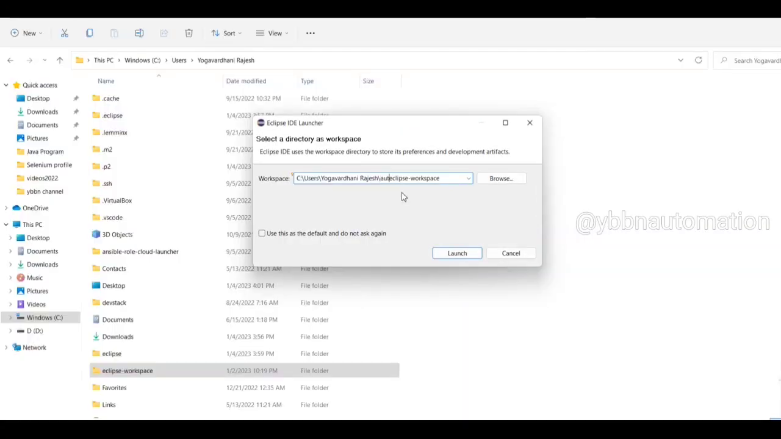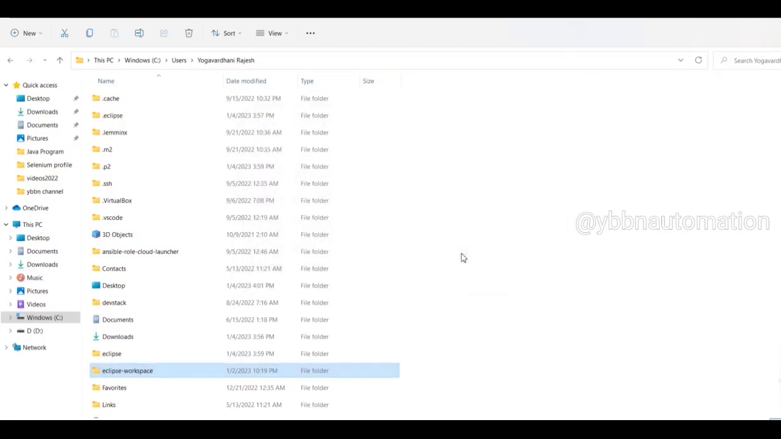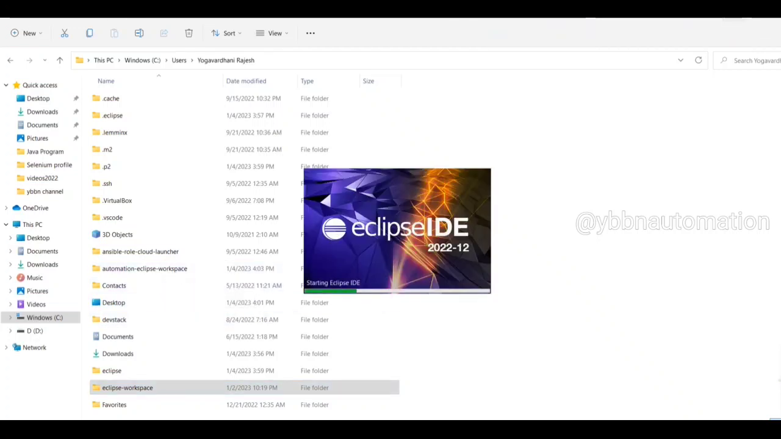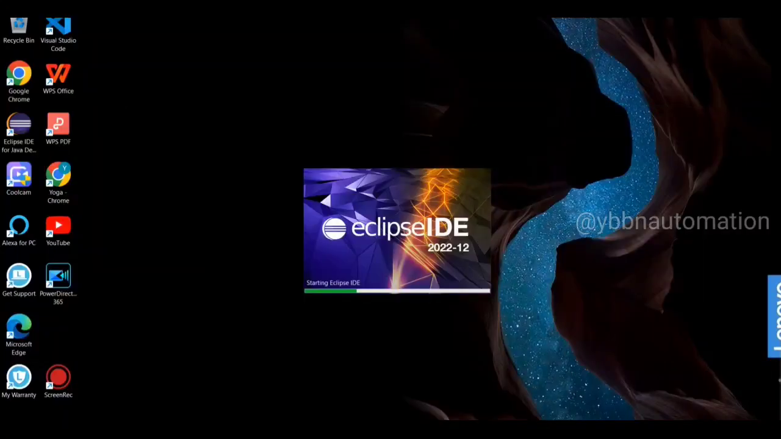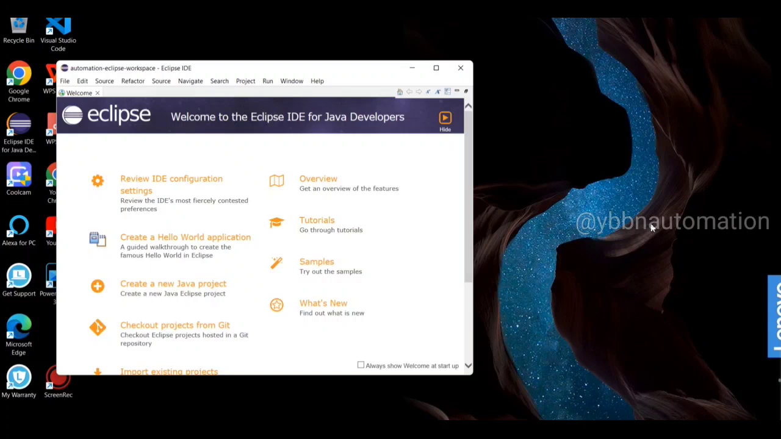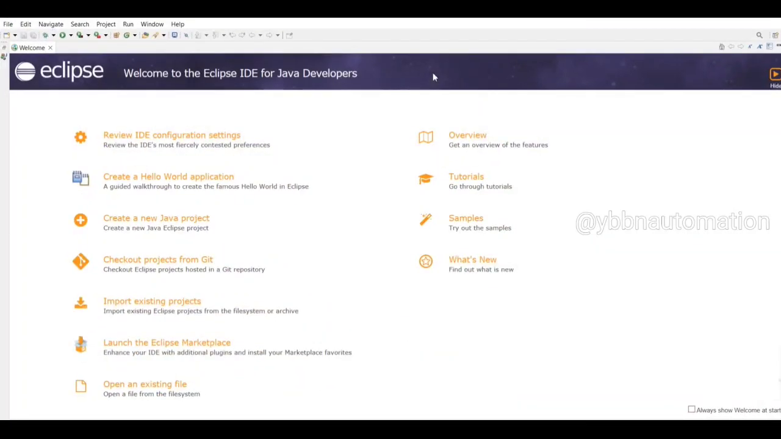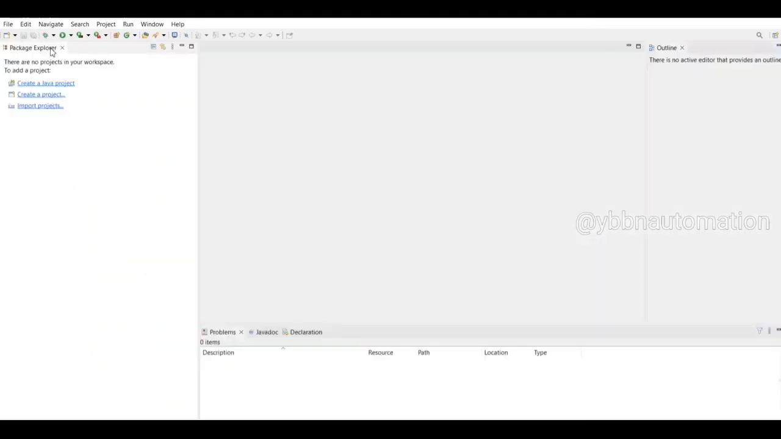You can give any name to your workspace. I am giving it as Automation Eclipse Workspace. Now click on Launch. You can see the workspace is created in the specified path. Eclipse is open now. Close this welcome window. We can see the package explorer.